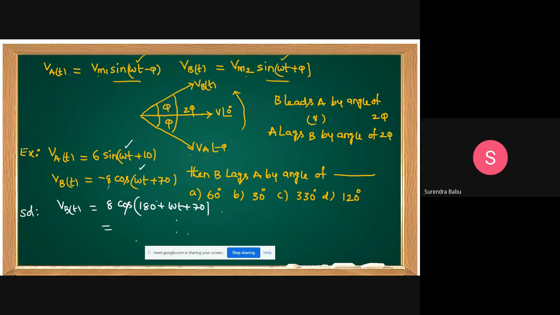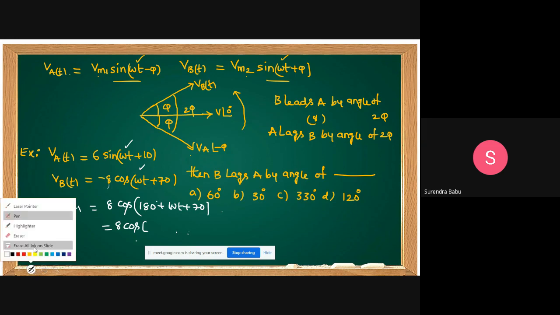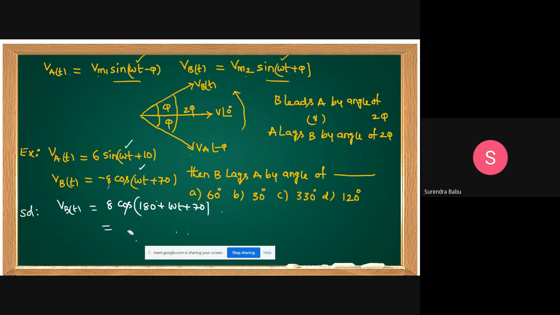Okay. 8 cos, this I want to write in terms of sine. This is 8 sine of 90 minus 180 plus omega t plus 70. Sine 90 minus theta is cos theta. Okay, you simplify this one.